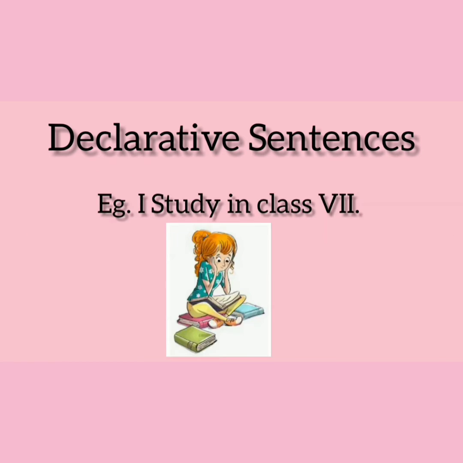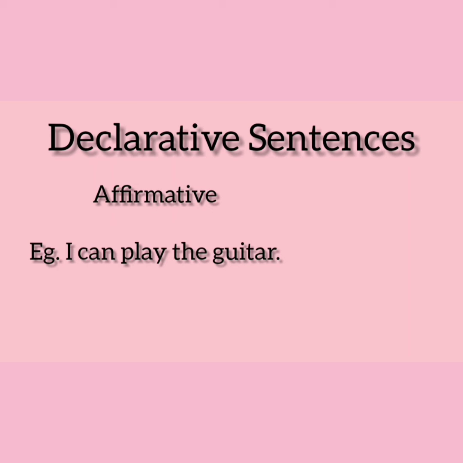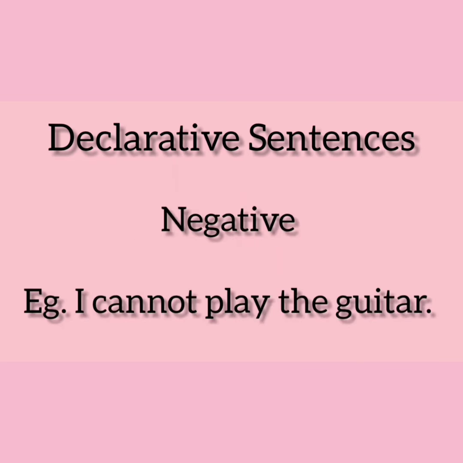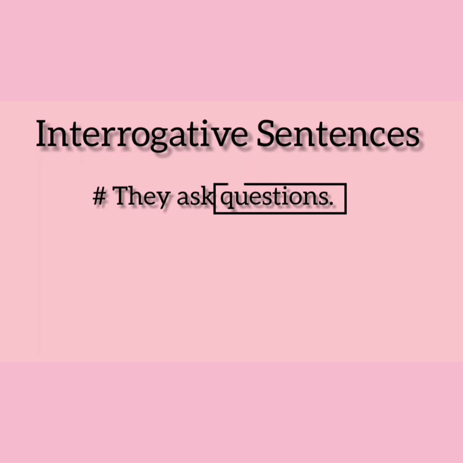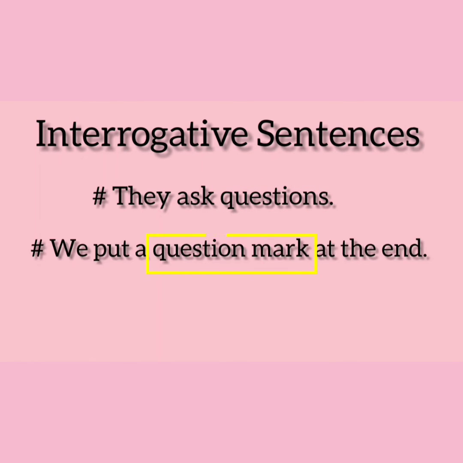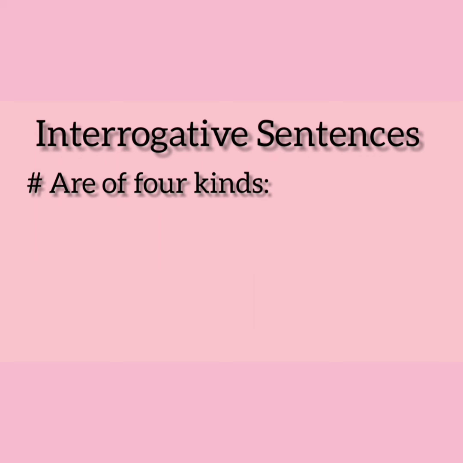Full stop, and this sentence states the fact that the child is studying in class 7. For affirmative or positive sentences, we can take the example of I can play the guitar. And for negative, the same sentence can be written as I cannot play the guitar. Interrogative sentences are sentences that ask questions. We put a question mark at the end of an interrogative sentence. For example, did you like the film?